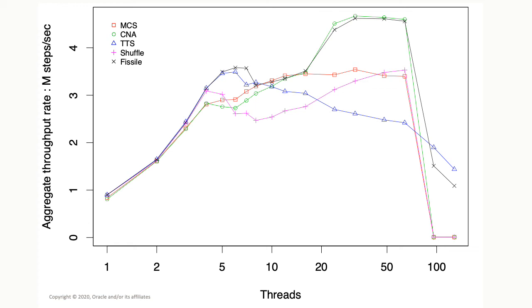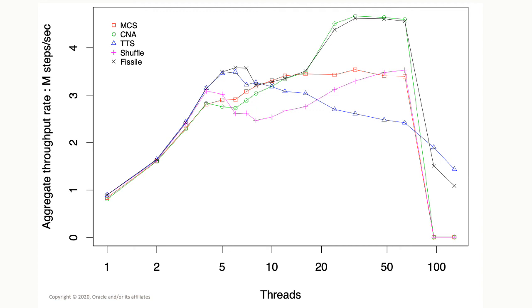We can see that the 2 NUMA-aware locks of interest, Fissile and CNA, actually start to recover performance at around 16 threads. And the reason they start to rebound is that we have a sufficient number of waiting threads that we can pick a local thread to hand the ownership off to, and therefore we reduce lock migration. And we basically have enough waiting threads when we hit about 16 threads total.